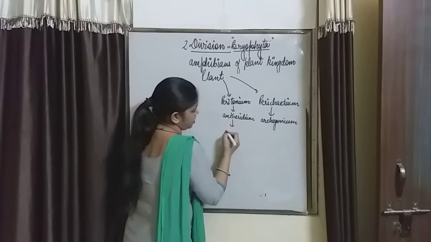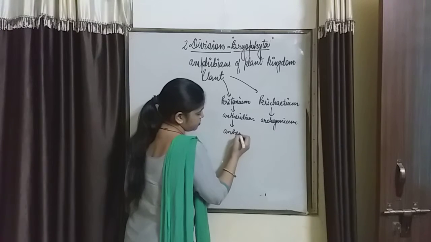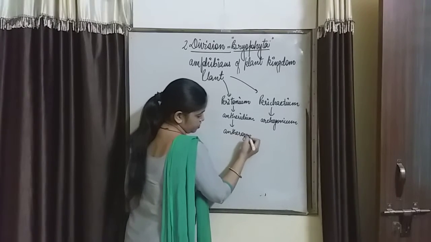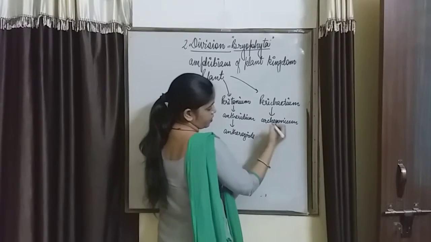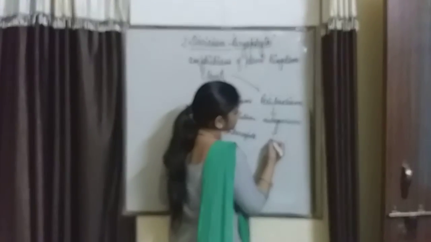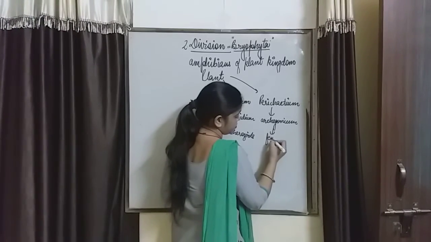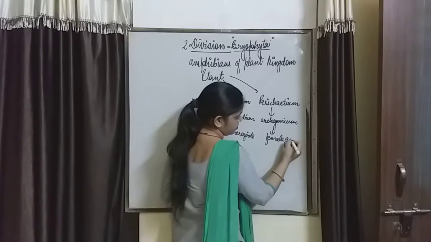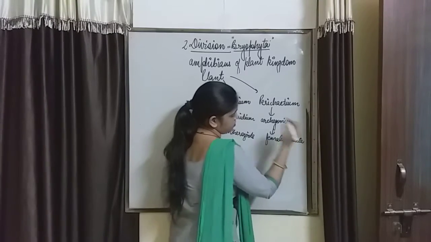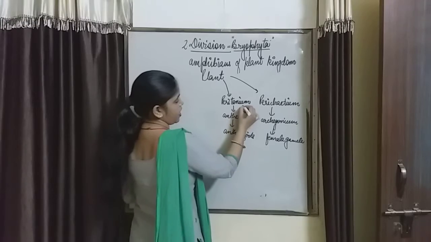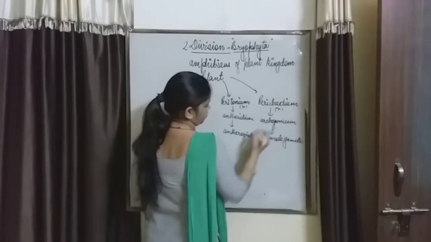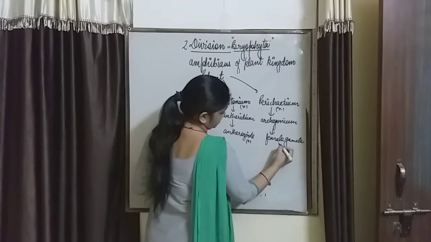Antheridium contains the antherozoids. Antherozoids are flagellated, and archegonium contains the female gamete. Okay, so this is the N condition. N means haploid, and this whole condition is N.